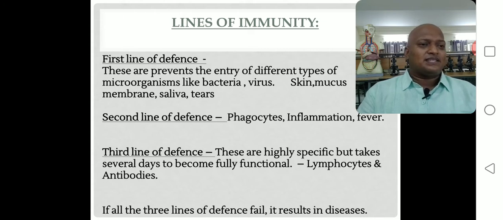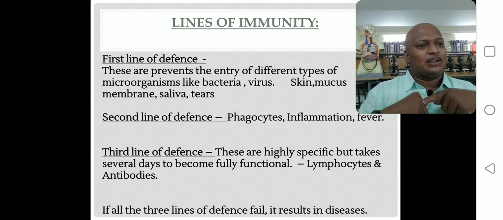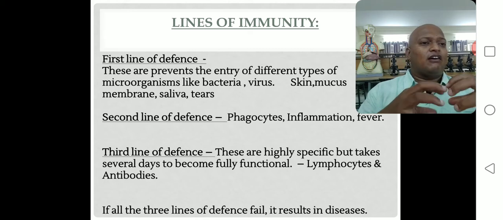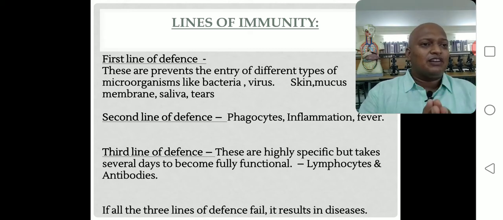Right. And next one, inflammation. What is meant by inflammation? Inflammation means pain, burning or itching sensation in the body. Whenever pathogens try to enter the body, our body's immune system, the second line defense mechanism, causes inflammation: itching sensation, pain or burning. At that time, through the inflammation there is also a chance of killing pathogens or disease-causing agents. You understood? Right. So inflammation is also one of the components of the second line defense mechanism.